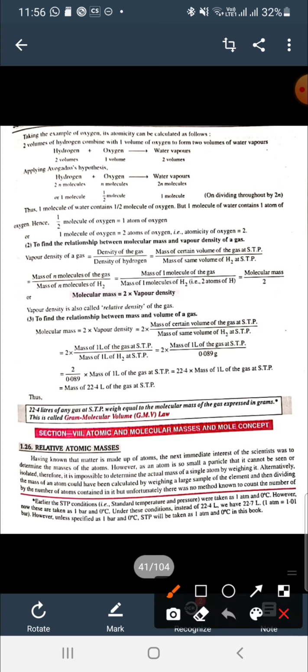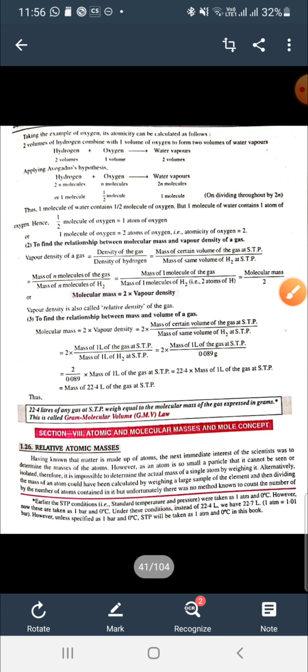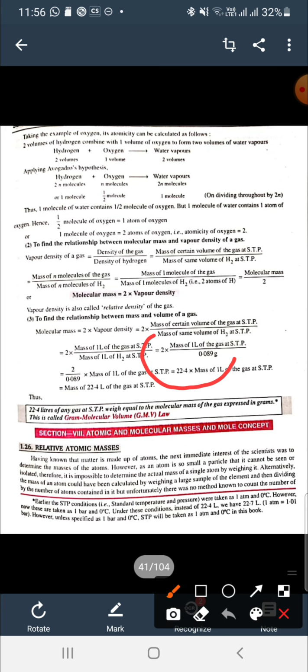go to the value of 1 liter: mass of 1 liter of gas upon mass of 1 liter of hydrogen. Mass of 1 liter of any gas at STP is not known to us, but the mass of 1 liter of hydrogen is 0.089. Dividing 2 by 0.089, we get 22.4.